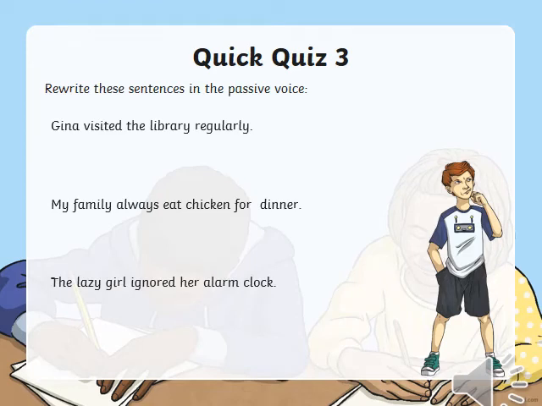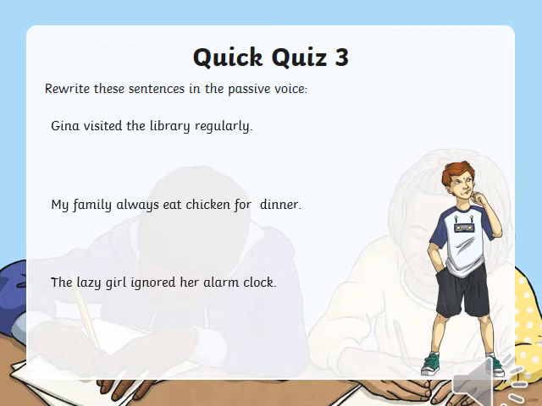Now students, we will move on to the last slide, and in this slide we are just going to write the following sentences into the passive voice, and for each sentence I will give you 1 minute. The first sentence: Gina visited the library regularly. Now this is an active voice sentence. Change it into passive voice. Very good. The answer is: the library was visited by Gina regularly.